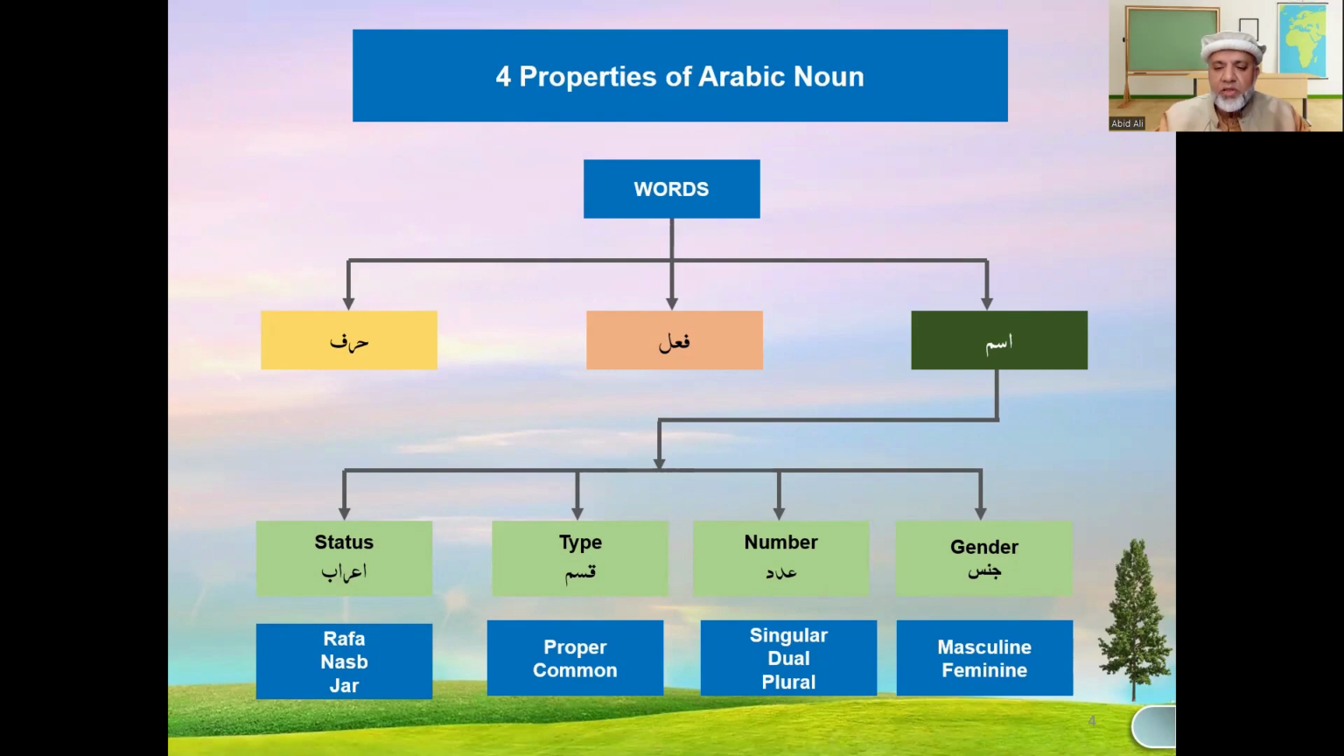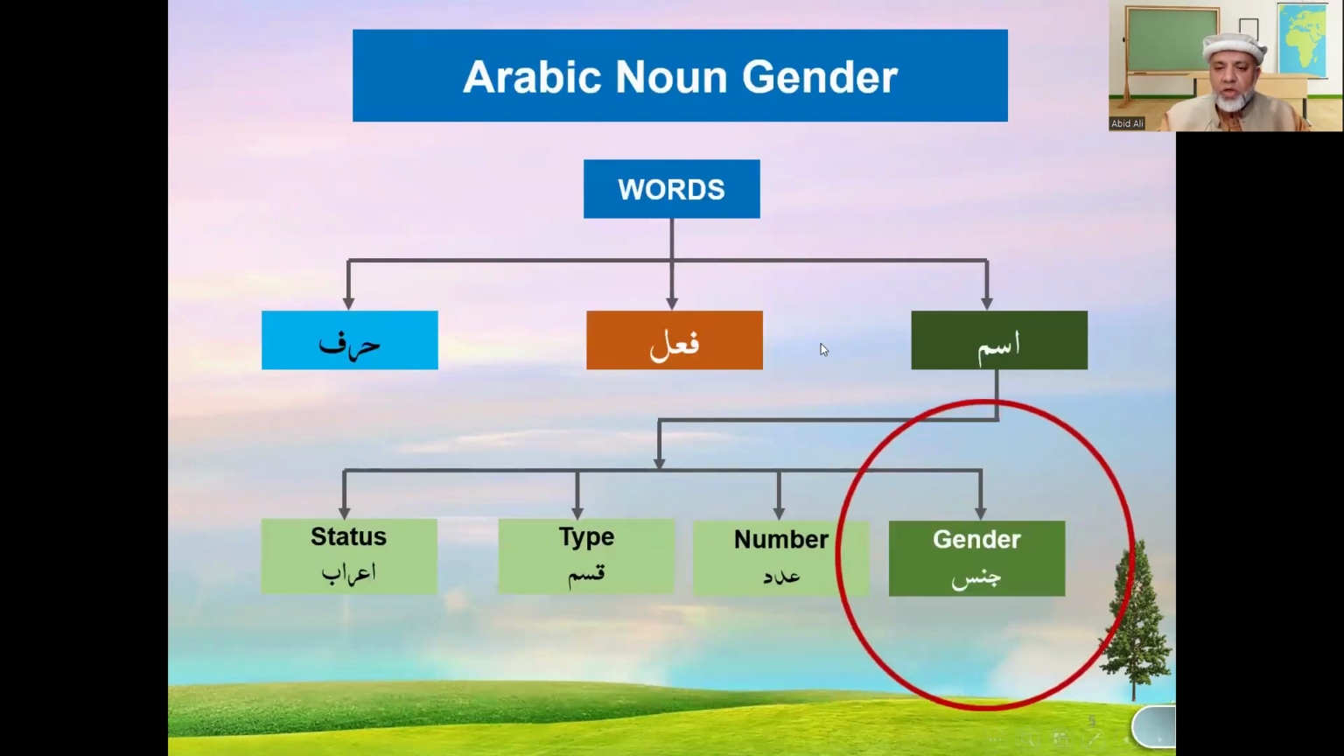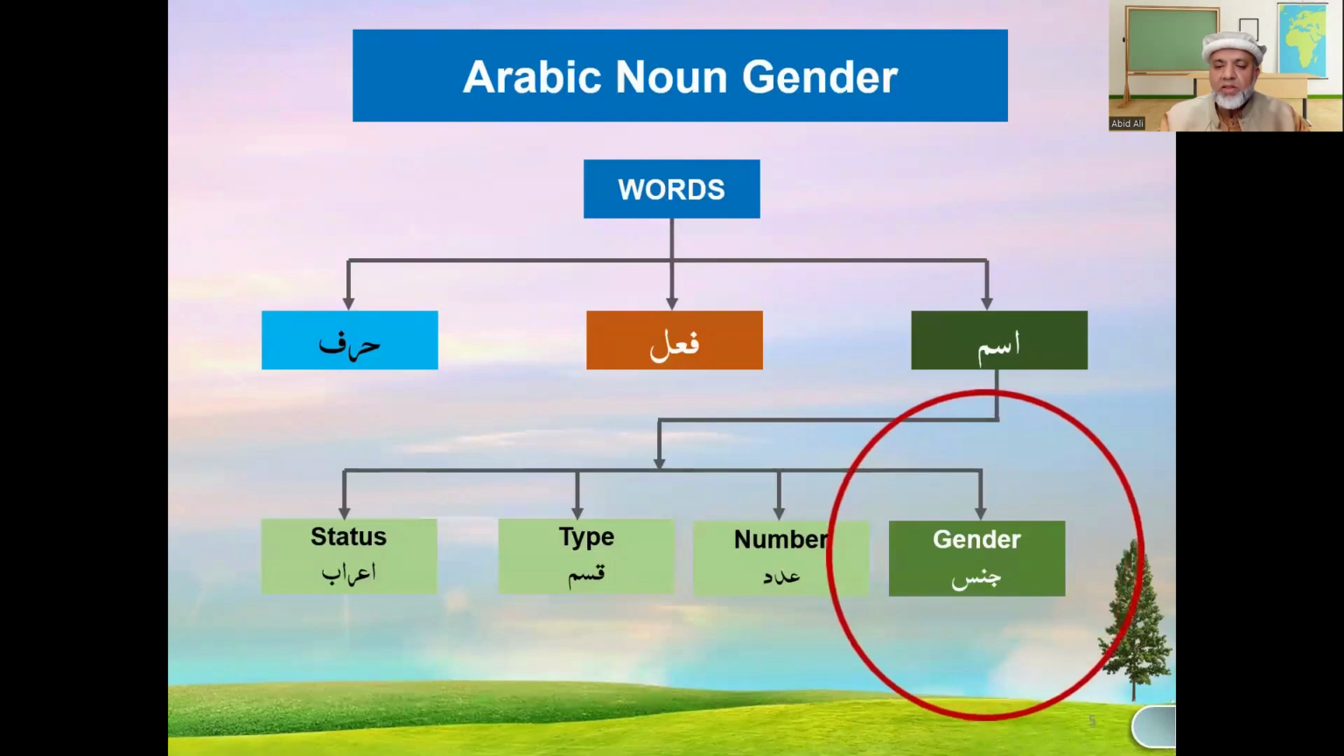When we think about gender, we are trying to understand whether a noun is masculine or feminine. Similarly, for number, we call it adad, and it could be singular, dual, or plural. When we talk about the kism, we want to know whether a noun is a proper noun or a common noun. And in Arabic a noun has three statuses, namely rafa, nasab, and jar. Inshallah, in a future episode, we will talk about them in more detail. So today's episode, we want to focus on the gender.